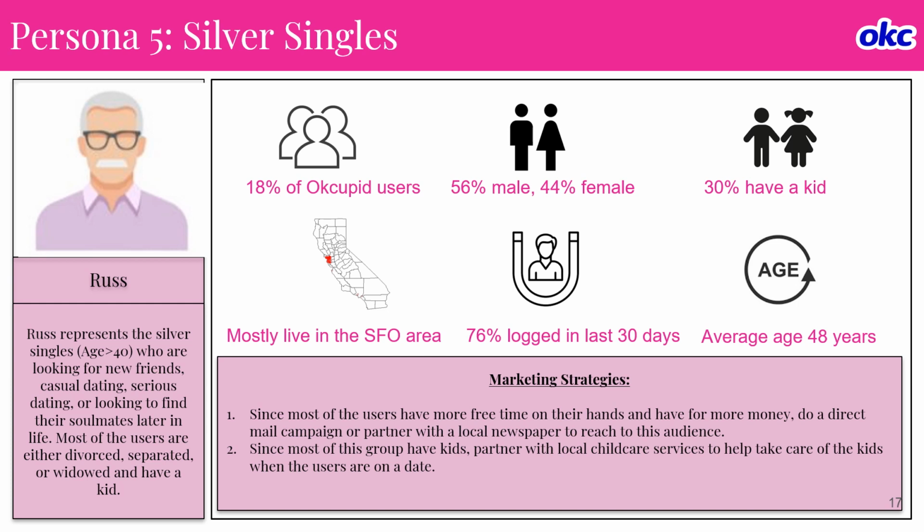So I think the things we can do, since most of the users have more free time on their hands and have more money, we can do a direct mail campaign or partner with a local newspaper to reach this audience. And also, since most of the group have a kid, partner with local childcare services to help take care of the kids when the users are on a date.